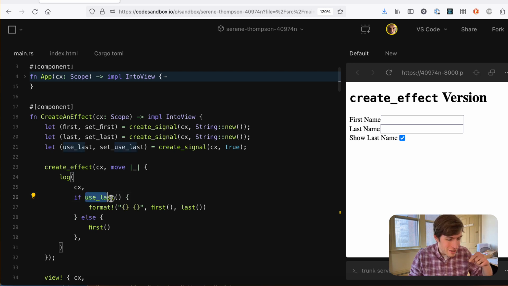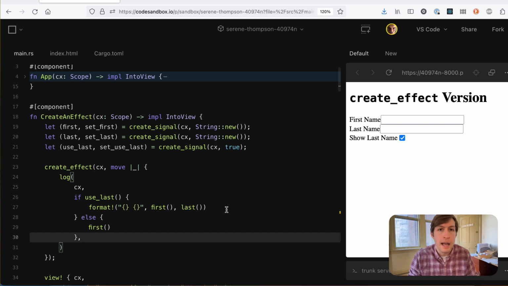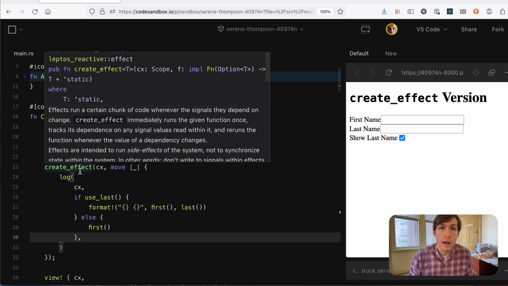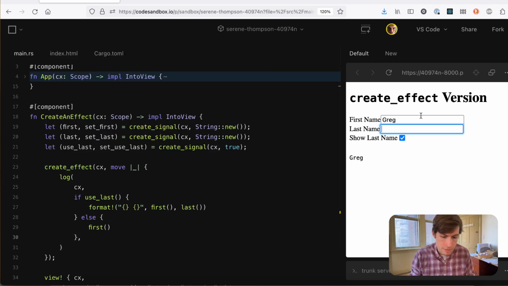So now whenever useLast changes, we're going to need to rerun this effect. So then we go down, it started as true, so we do this format, and it accesses first and last. And likewise, first and last tell this effect, subscribe to me. So now it's subscribing to three things. So whenever first name changes or last name changes, it will rerun this effect. It will log again. And we saw exactly that behavior. First name changes, it runs. Last name changes, it runs. Now it's also, of course, subscribed to useLast. So if I change useLast, it reruns.